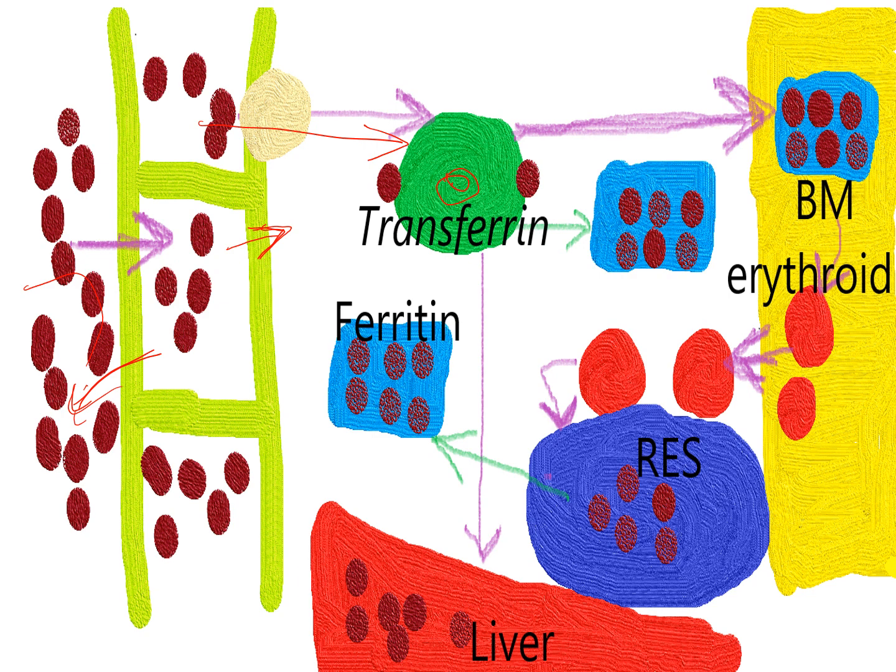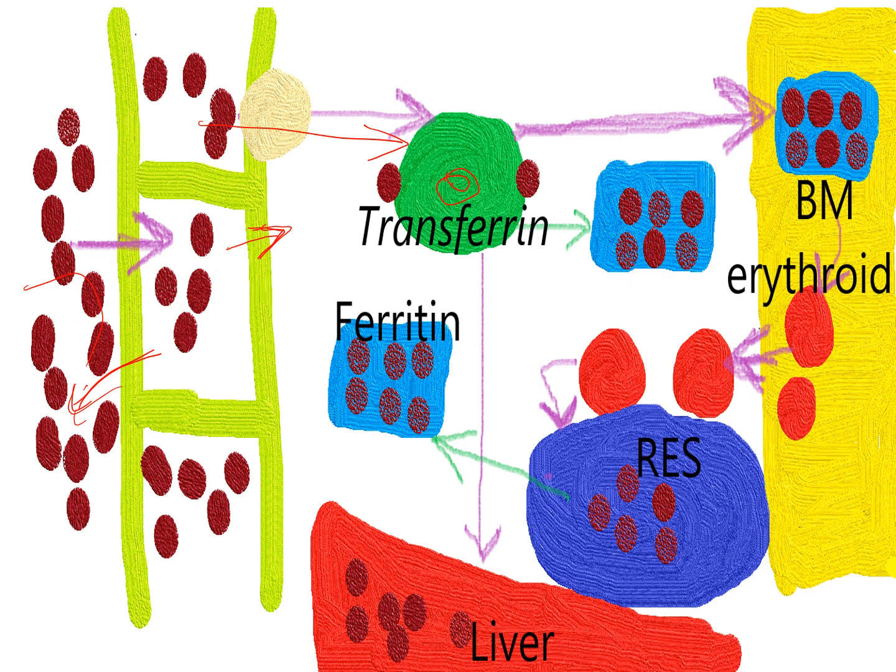Aged RBCs will be destroyed by the reticuloendothelial system, where they release their iron, which also goes to ferritin or is shifted back to the bone marrow for production of RBCs. The only way the body can lose iron is through sweating and through shedding of epithelial cells from the skin, gastrointestinal tract, and urinary tract.